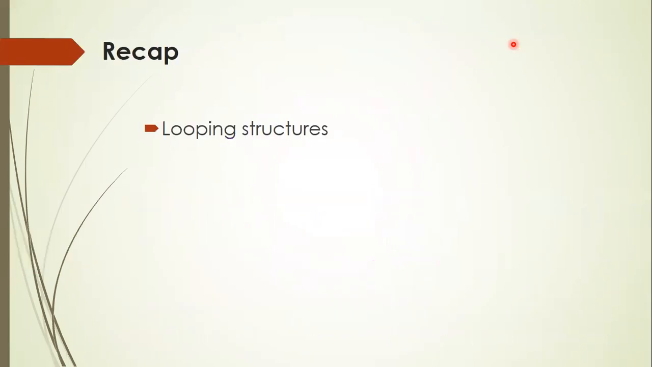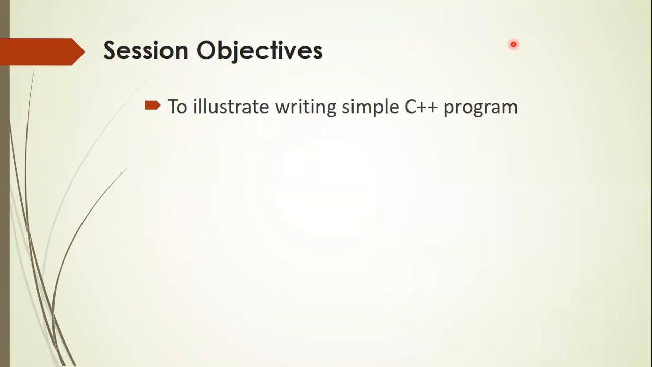In our previous class, we discussed different looping statements or looping structures in C++. C++ supports three looping statements, namely while loop, do while loop, and for loop. Out of these three loops, while loop and for loop are considered pre-tested loops or entry control loops, while do while loop is a post-tested loop. We also learned their general syntax with some simple examples of looping statements. The main objective of today's class is to illustrate how a C++ program can be written.